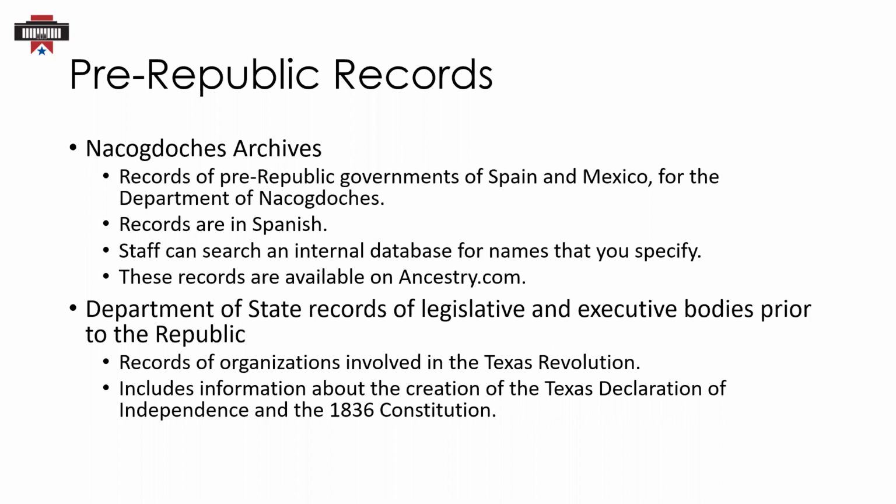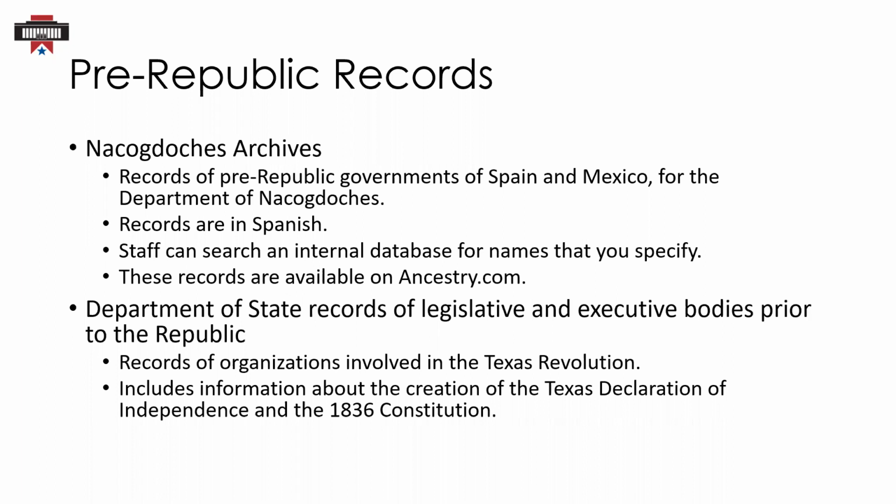The Nacogdoches Archives include colonial records of Spain and Mexico for the Department of Nacogdoches, which covered northeastern Texas. The records include censuses, entrance certificates for colonists, various types of correspondence, and military records. These records are available on Ancestry and on microfilm. The Nacogdoches archives aren't easy to use because the records are in Spanish and not searchable by name on Ancestry. However, staff can search an internal database for names that you specify, then give you information necessary to locate the originals on Ancestry or on microfilm.